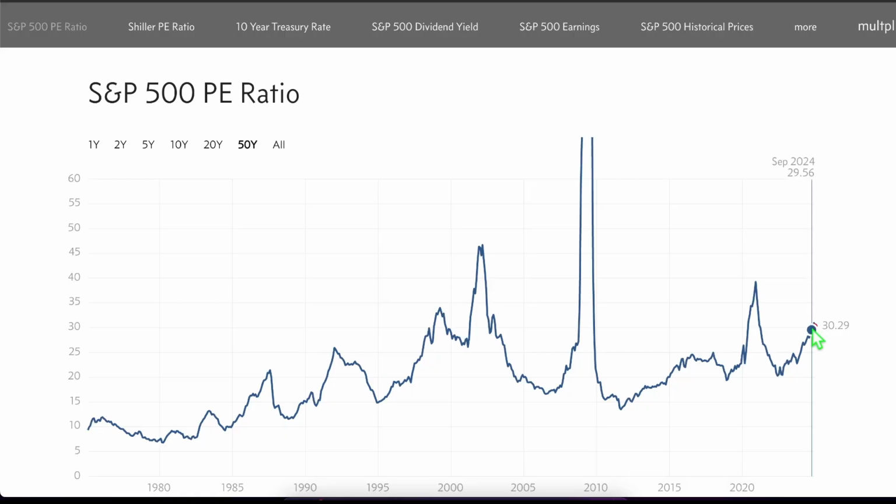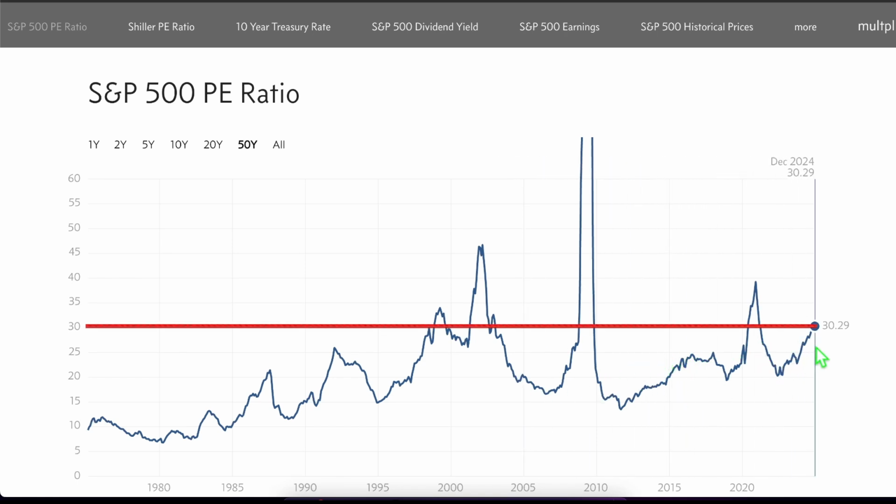which we can see through the current PE ratio of the S&P 500 versus its PE ratio over the past 50 years, which is currently at a trailing PE of 30.3, and each time valuations were this high in the past, they were shortly followed by a dramatic plummet in price, which we can see through the rise in valuation